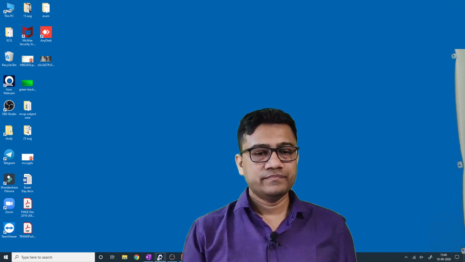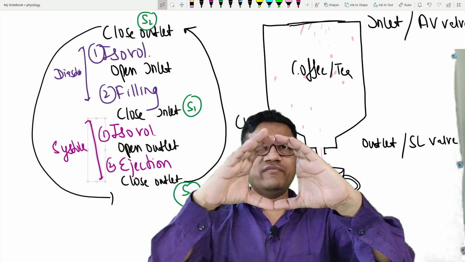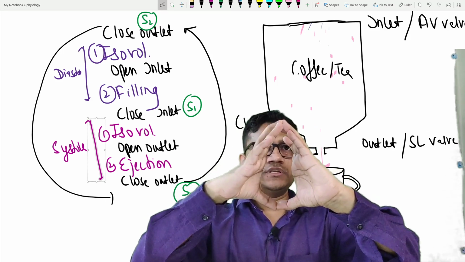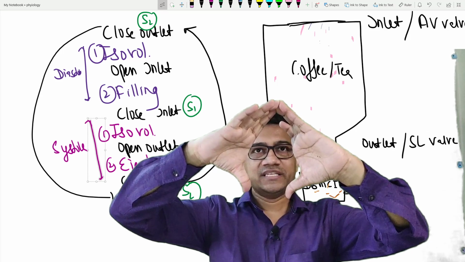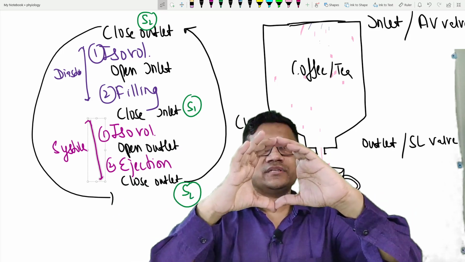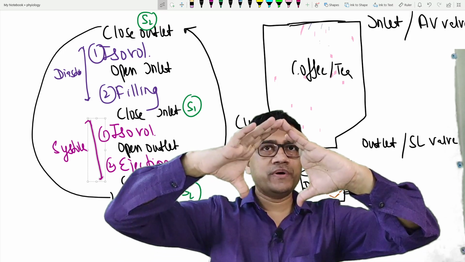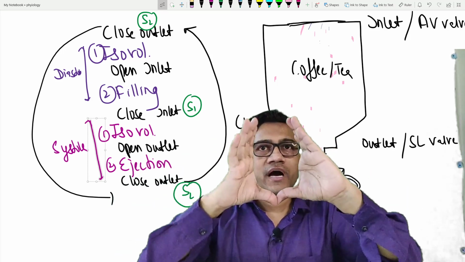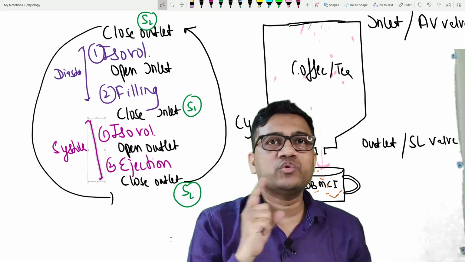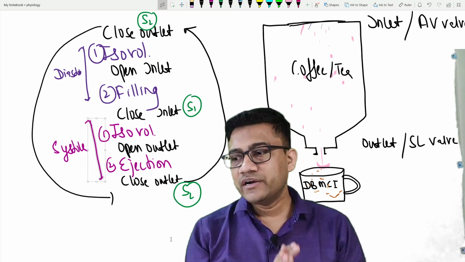Okay, so let's start. So this is, let's say, the AV valve. Clear? AV valve is open, filling occurs. Then this is isovolumetric contraction. You apply the force and then open the semilunar valve. This is ejection. Then you close the valve, isovolumetric relaxation. AV open, filling. AV close, isovolumetric contraction. Semilunar open, ejection. So filling, isovolumetric contraction, ejection, isovolumetric relaxation, again and again. Ejection, filling, early, late are the different parts.